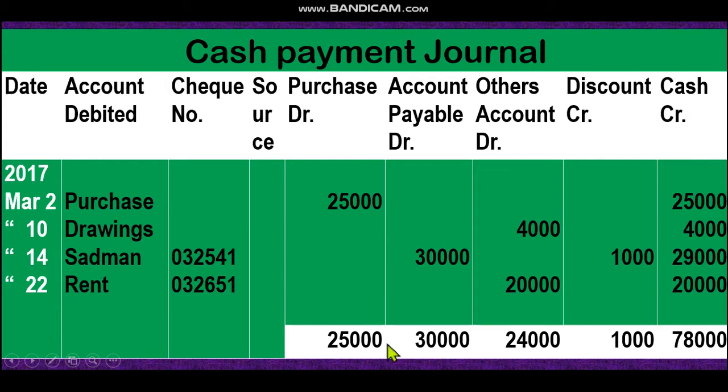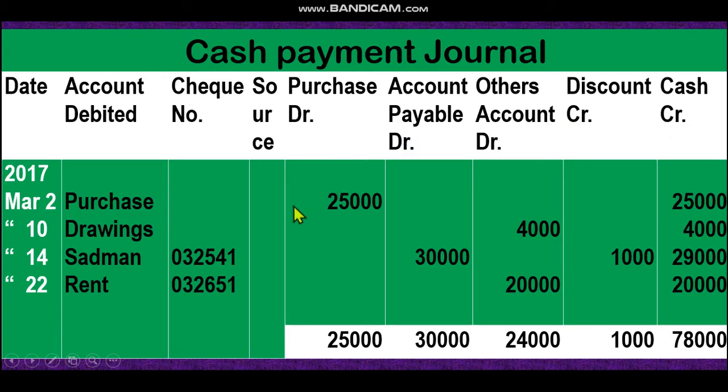Then dear student, cash payment journal. If you know the box: date, account debited. Earlier it was account credited, now account debited. Now check number, source, purchase debit, accounts payable debit, others account debit. This is fixed column for cash payment journal, and discount credit, cash credit. Earlier also I have discussed this box, this format. By doing math, the format will be easier for you.